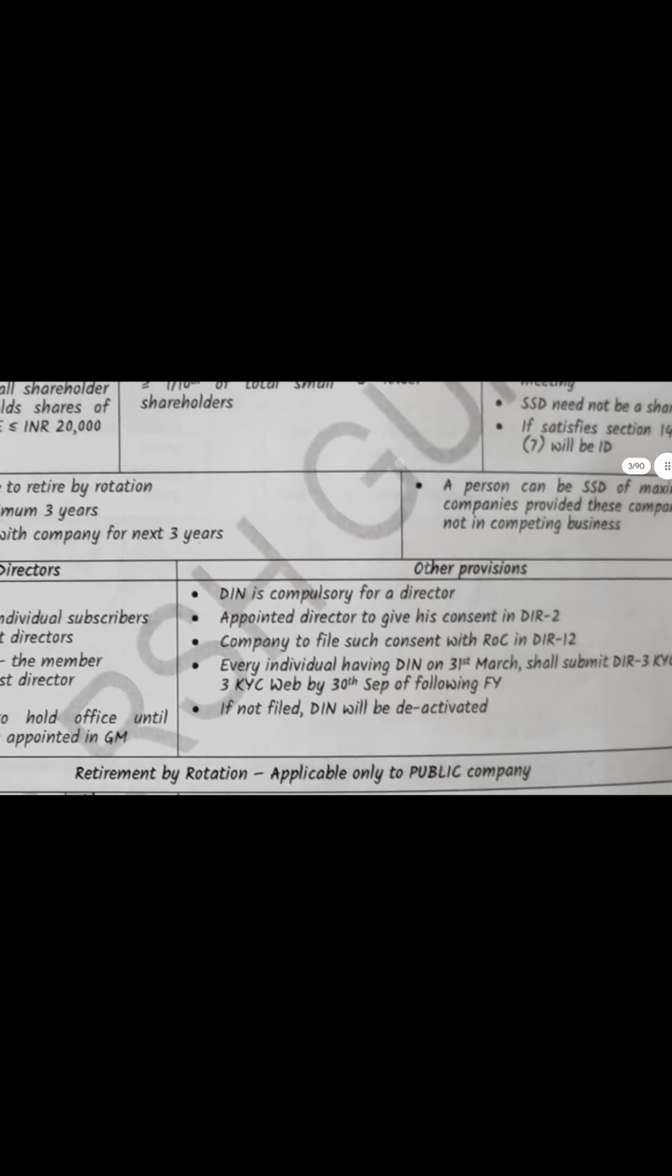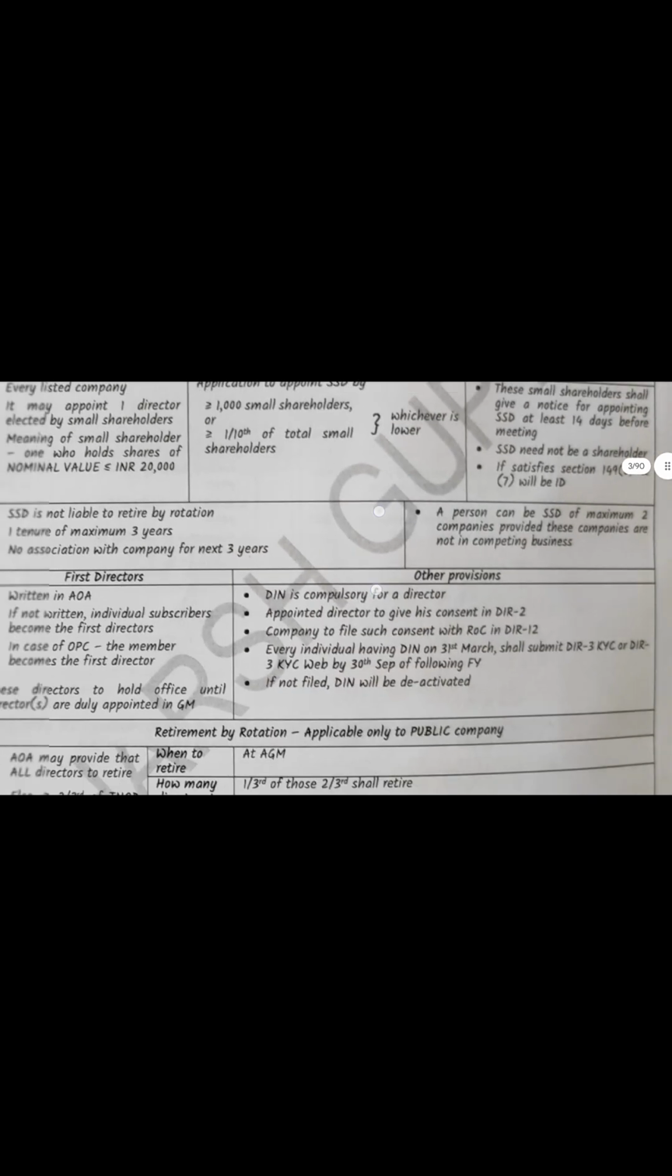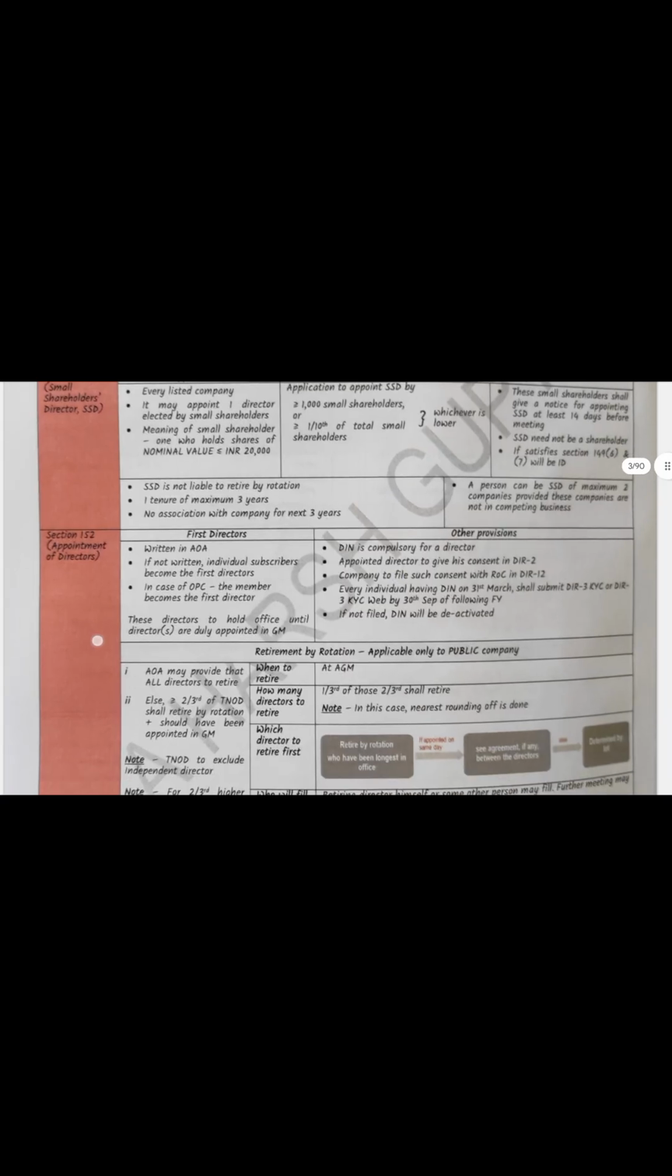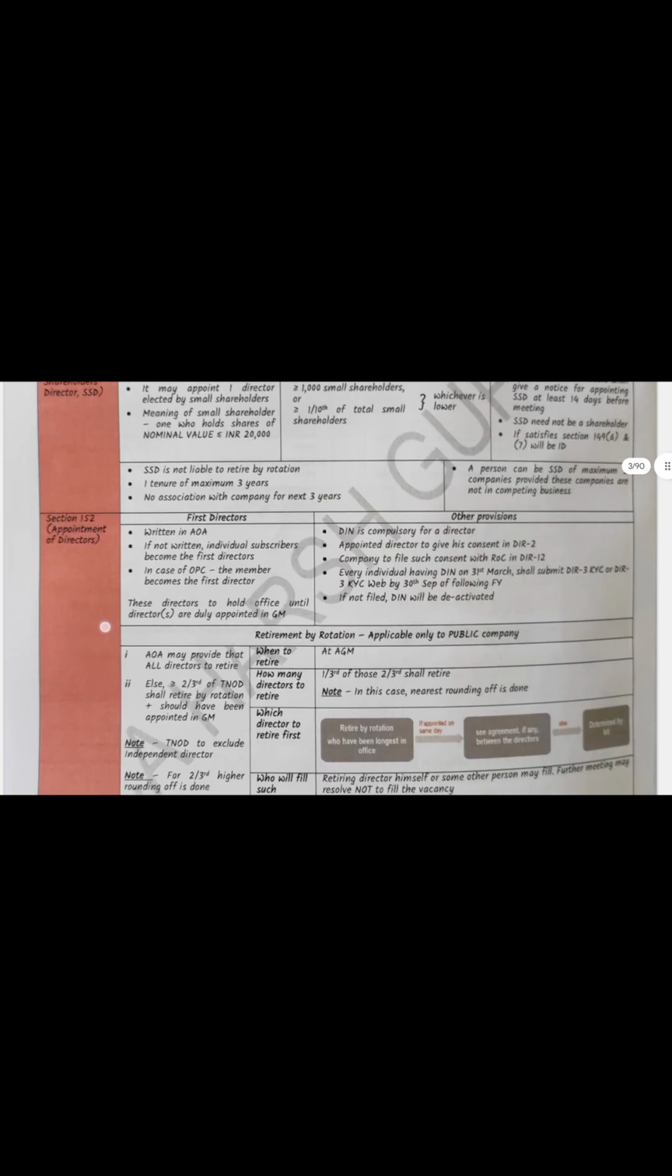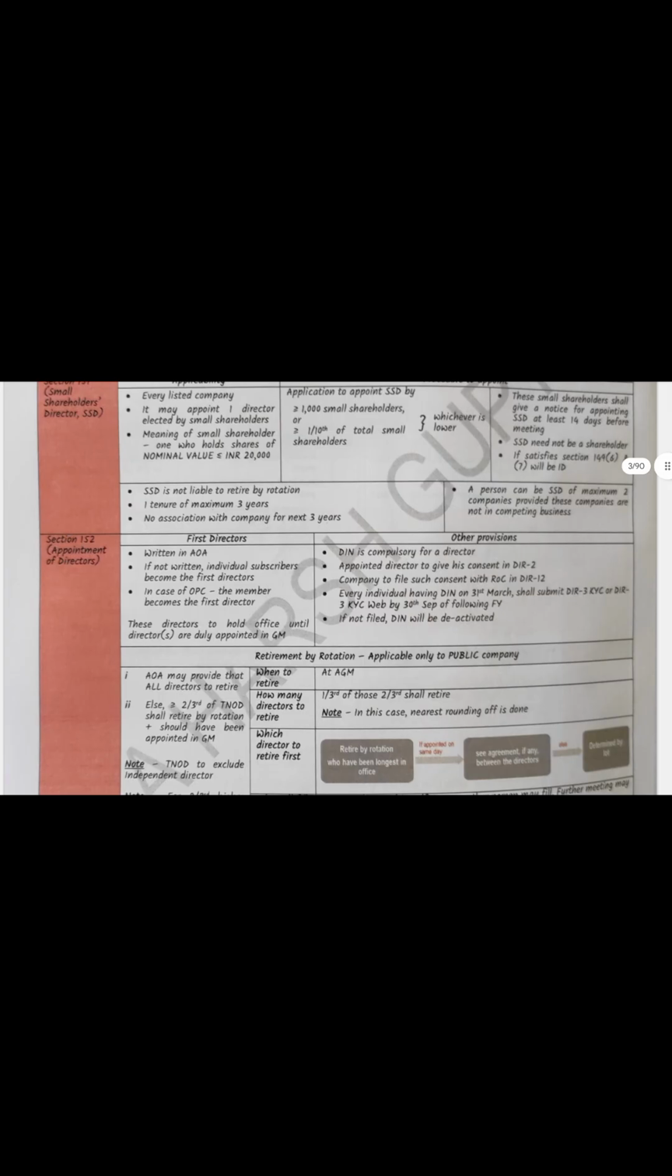A person can be small shareholder director of a maximum of 2 companies, provided the companies are not in competing business. So he can act as small shareholder director in more than one company, only up to 2 companies. Okay, fine. Now what are the types of directors we have seen? Small shareholder director, independent director, women director, resident director we have seen.